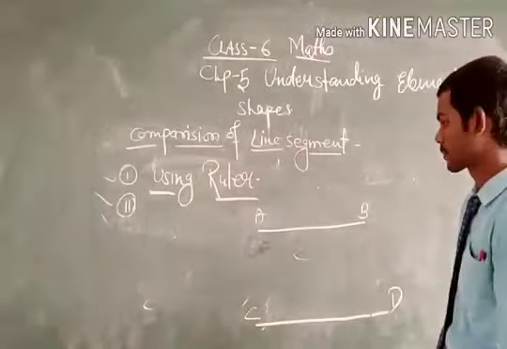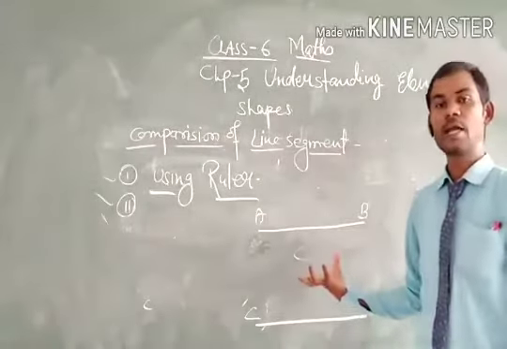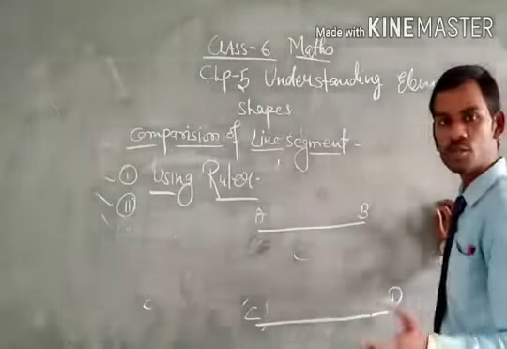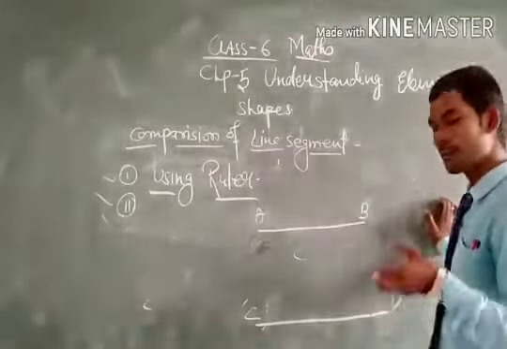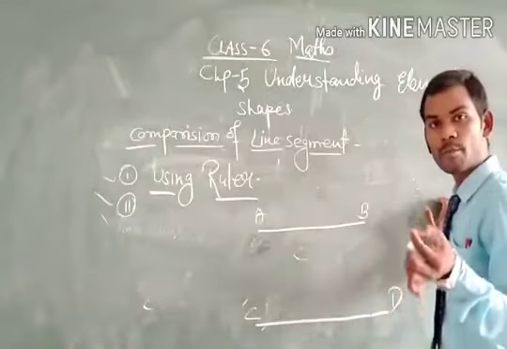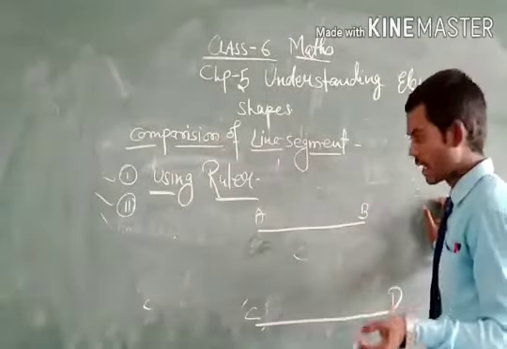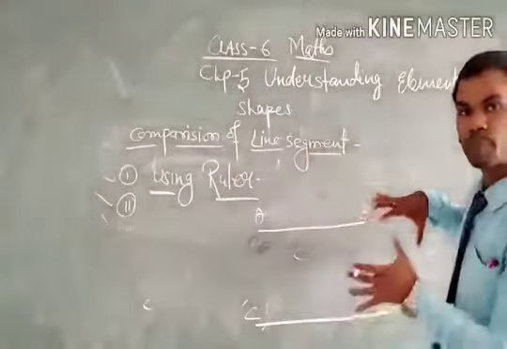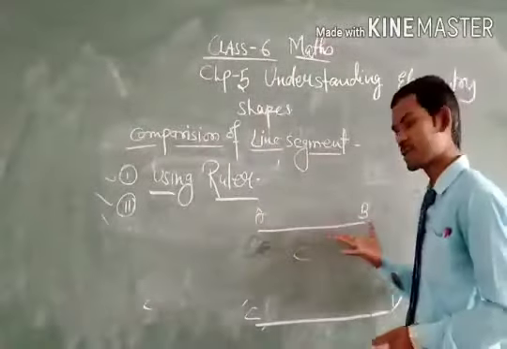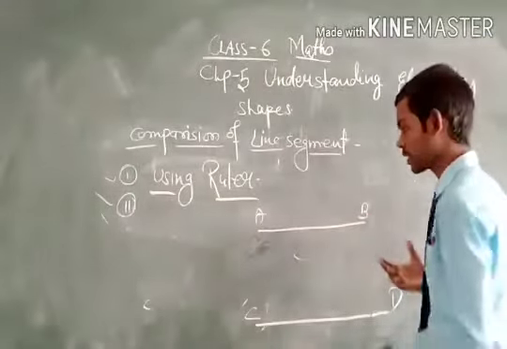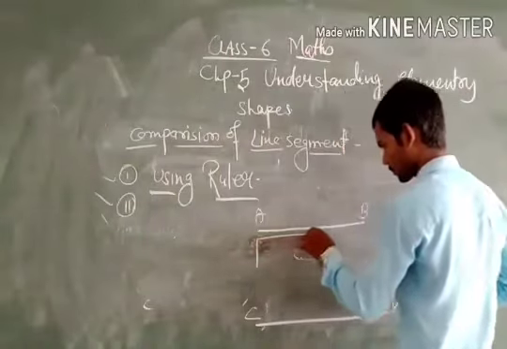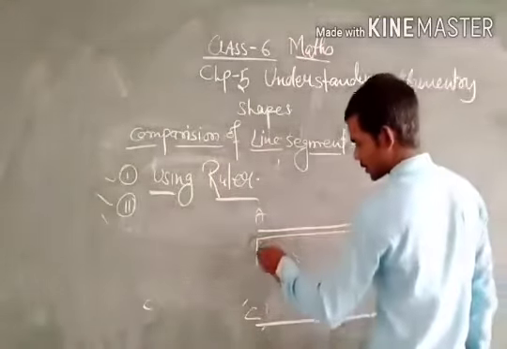Now we use a ruler to measure their length. In this case, how do we use the ruler? We put the zero mark of the ruler at the point A and place the entire ruler along this line segment. Then we get it like this. This is the ruler.